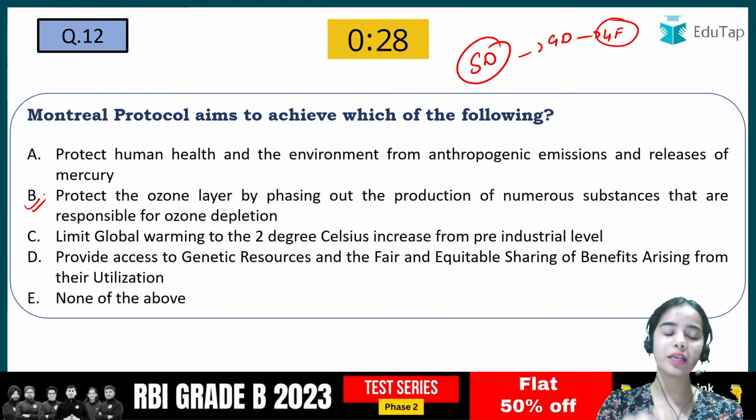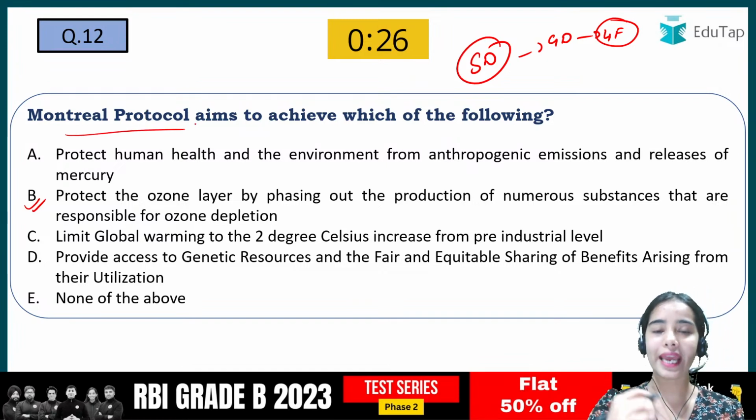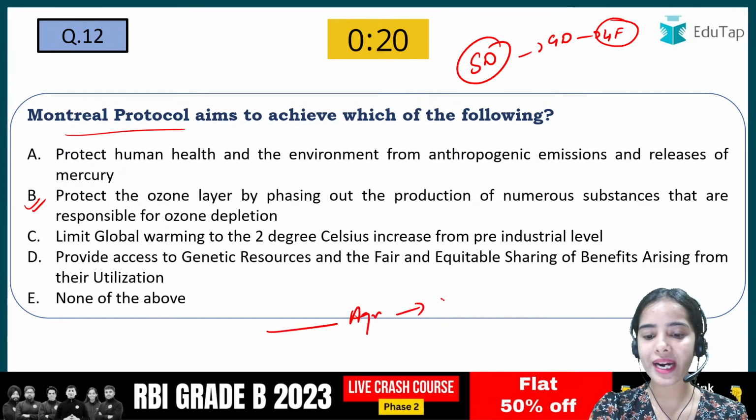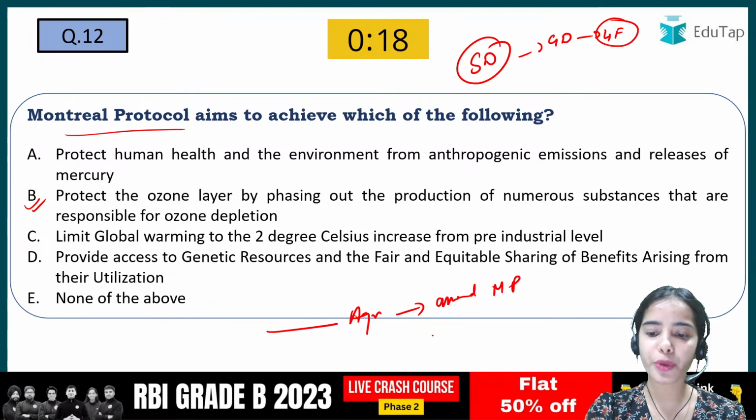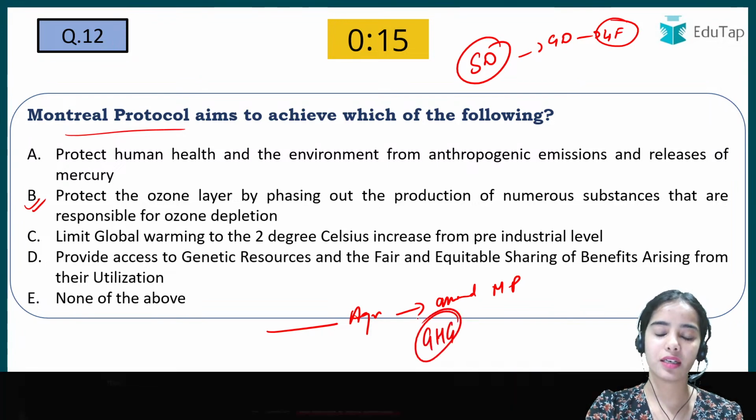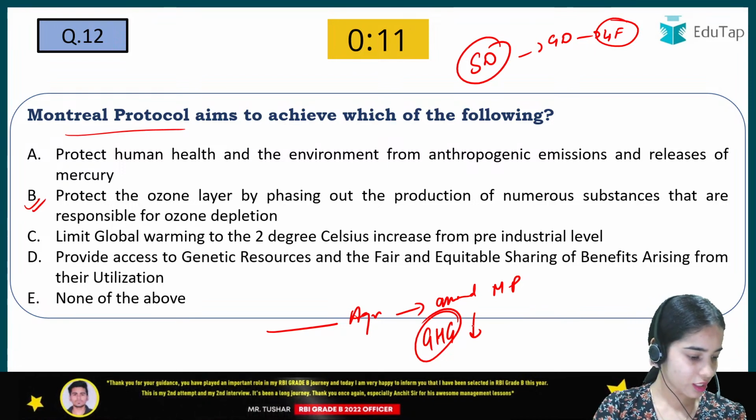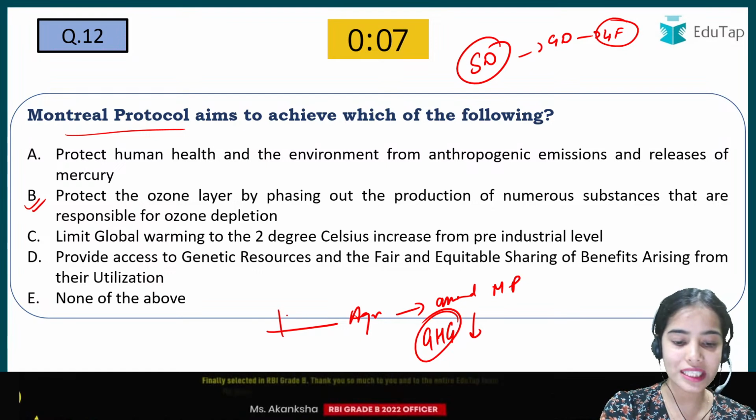Now who can tell me which agreement amended the Montreal Protocol? There was an agreement that provided the amendment to the Montreal Protocol so that a particular greenhouse gas can be reduced. Which agreement was it? Yes, very good Priyanka and Sorish, it was the Kigali Agreement.